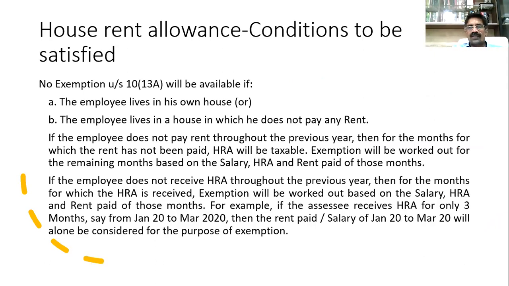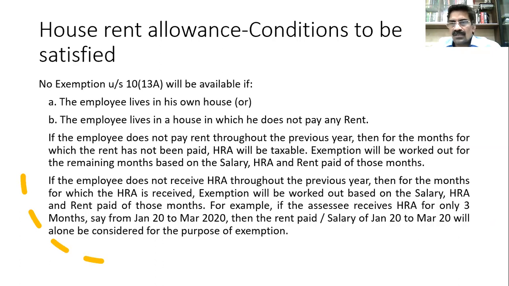So now, if any of these three factors undergo a change, then you have to work the exemption differently. For example, if the employee does not pay the rent throughout the previous year, say from April to September you live with your parents and don't pay any rent, that 6 months' HRA will be fully taxable.